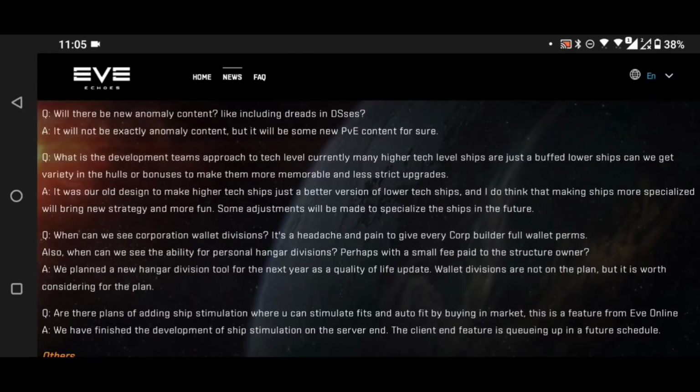Will there be new anomaly content, like including dreads in dead spaces? It will not exactly be new anomaly content, but it will be some new PvE content for sure. I'm still of the opinion that dreads shouldn't be added to dead spaces. Dreads fit nicely in their new little rally point anomalies. I think having some new PvE content like Abyssal Dead Spaces could be really cool. There's a lot of cool stuff that could be coming there.